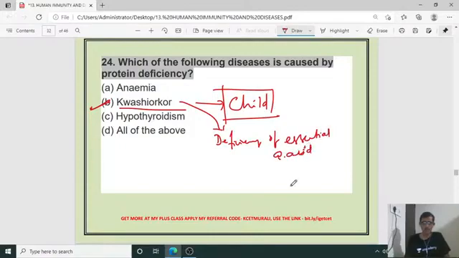Essential amino acids are not produced in the body, they are supplied from outside. So in the diet, if they are absent or scarce, children will have kwashiorkor symptoms. So proper protein supply should be there in a developing child. So the right answer for 24 is B. Okay.